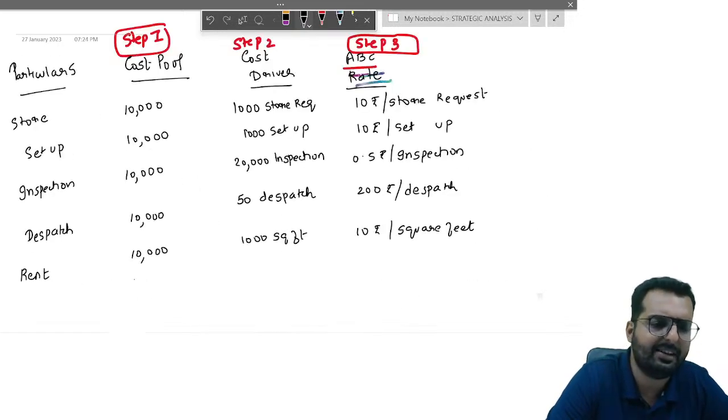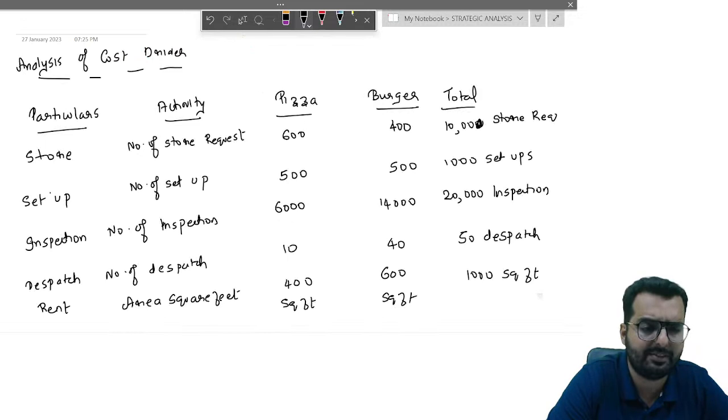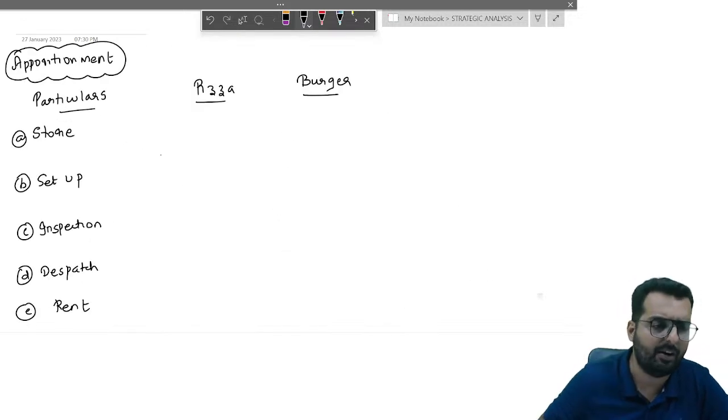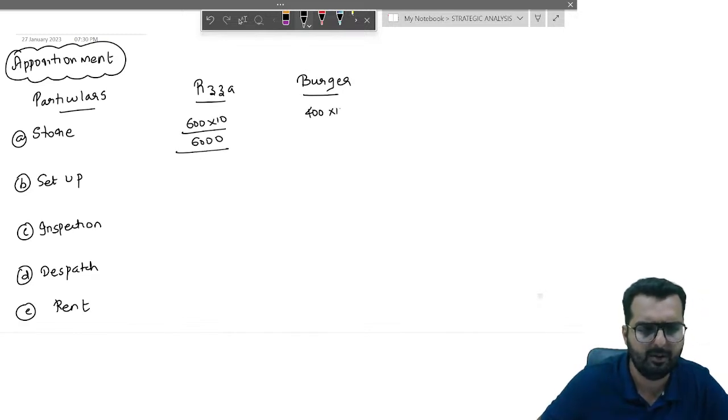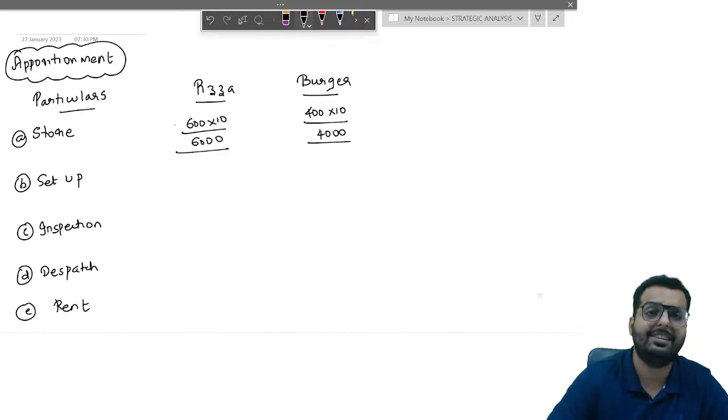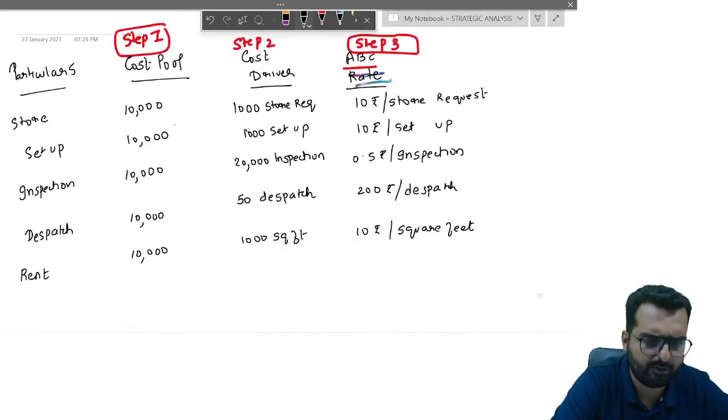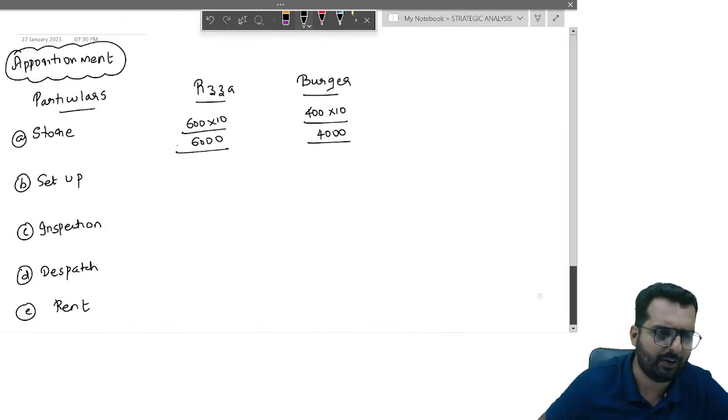We have got the answer as 10 rupees per store request, 600 and 400. So here the formula would be 600 into 10, that is 6,000. 400 into 10 would be how much? 4,000. So that is how we now apportion the cost between these two. What about in case of setup? Again 10, but it is 500, 500.